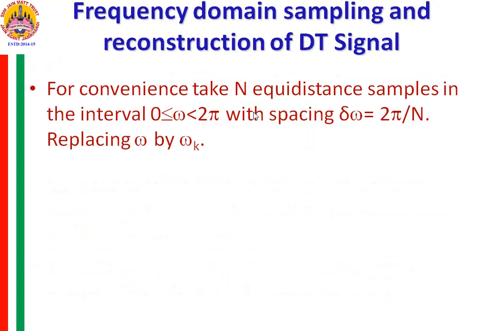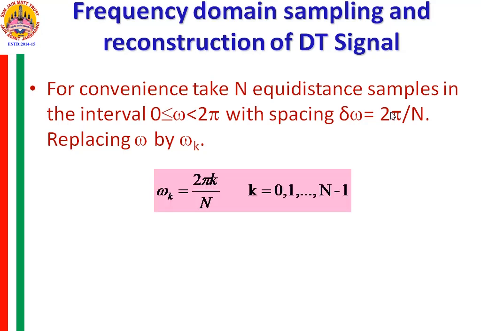For convenience, take N equidistant samples in the interval 0 to 2 pi with a spacing of delta omega, where delta omega is 2 pi by N. This overall period 0 to 2 pi is divided into N equally spaced points, so the distance between two successive samples becomes 2 pi by N. Then we replace omega in the expression of the DTFT by omega k.